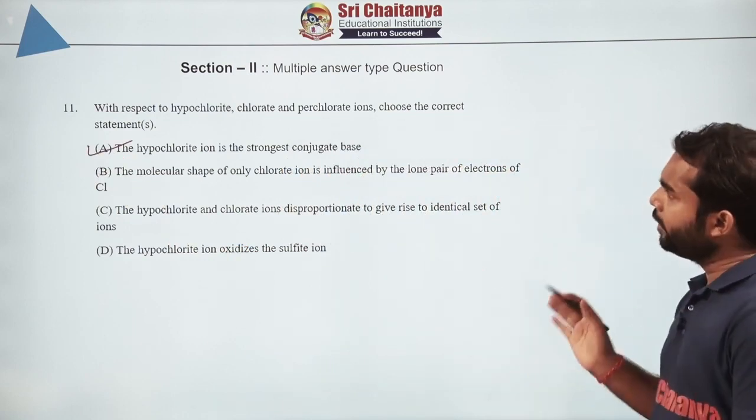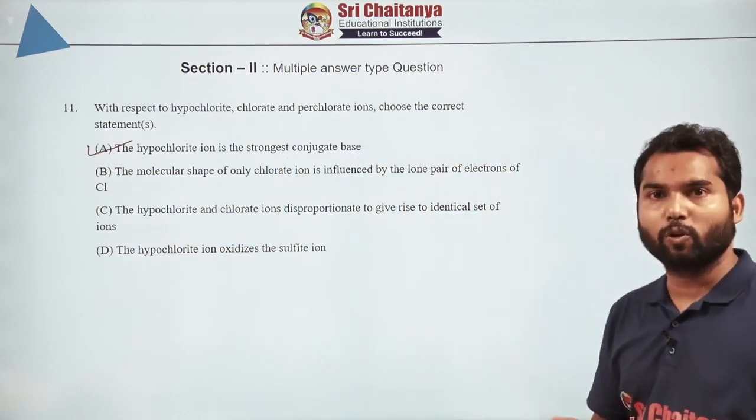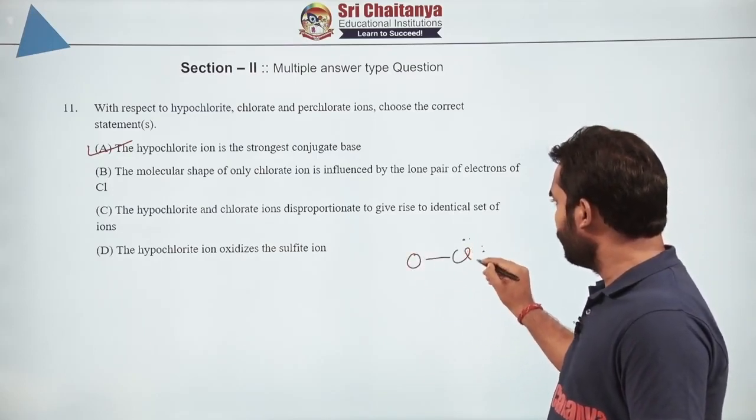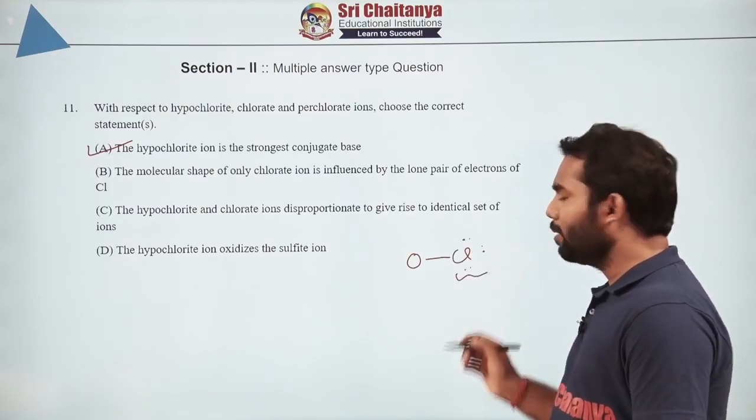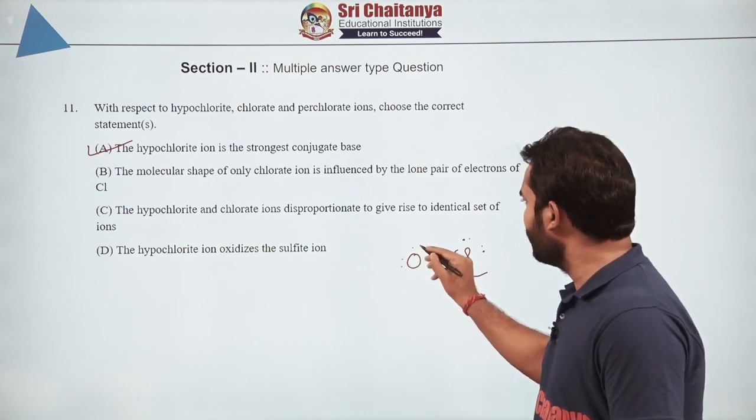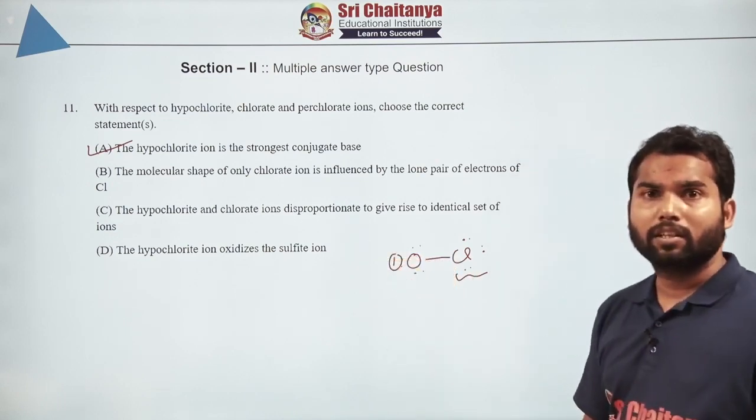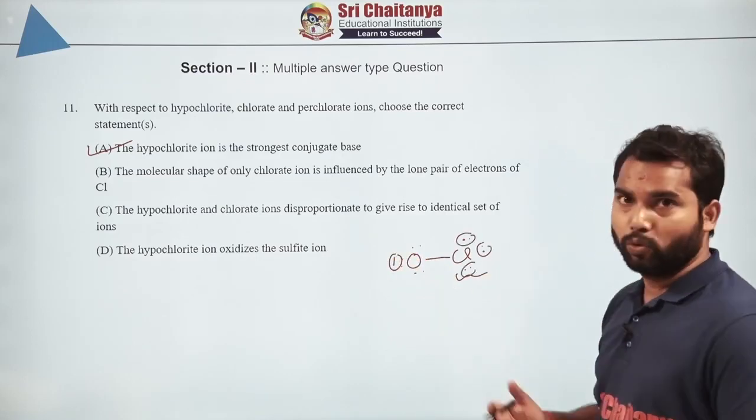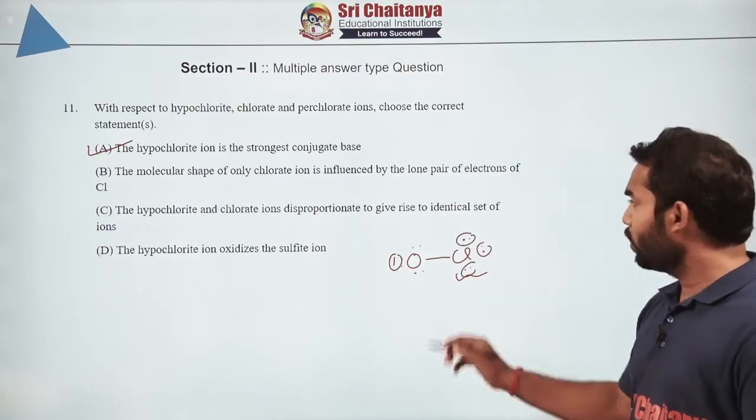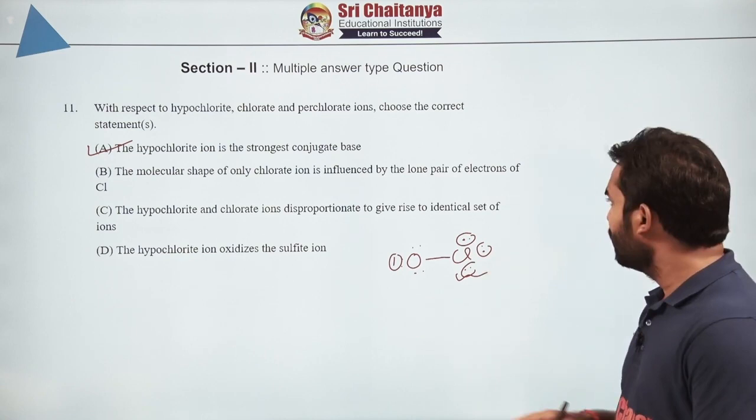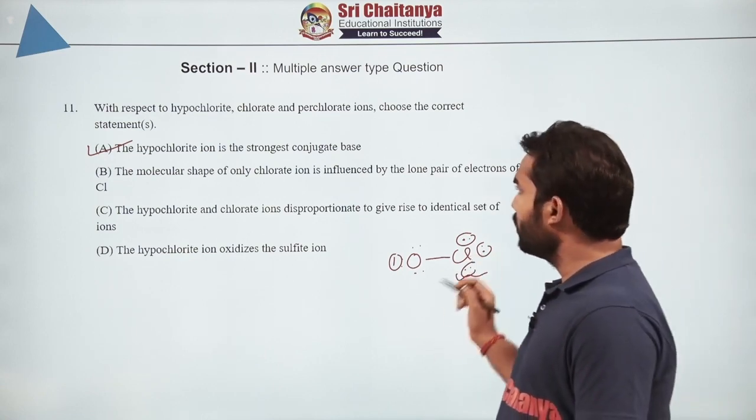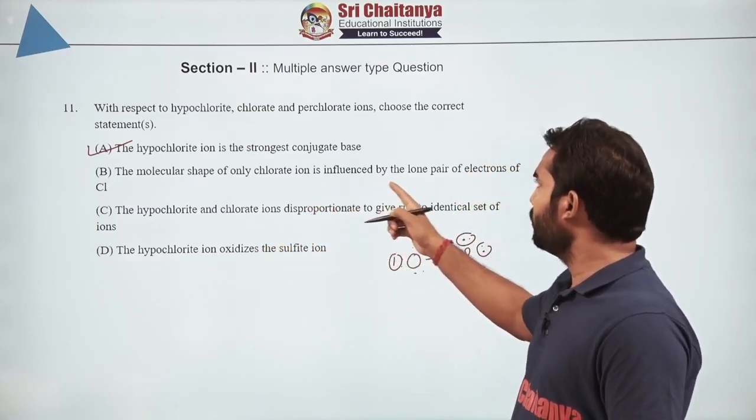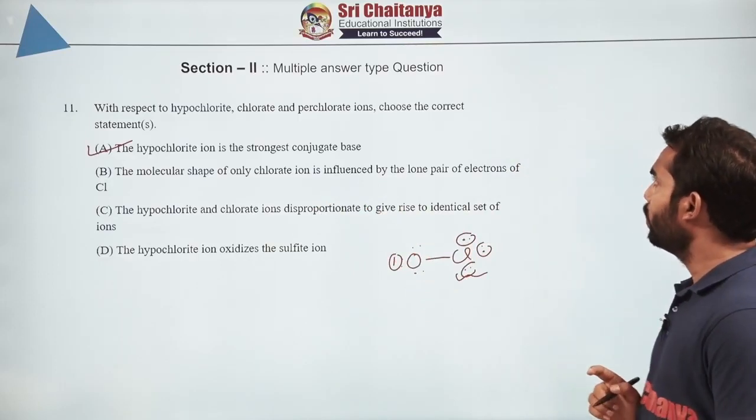The molecular shape of only the chlorate ion is influenced by the lone pair of electrons of chlorine. If you draw the structure, look, any diatomic species, no matter how many lone pairs any one of them has, is always linear. So the linearity will not be affected by the number of lone pairs, whether it has 2 or 3, it will always be linear. So here the lone pair is there, but it is not affecting the structure around this chlorine. So the hypochlorite ion is not influenced by the lone pair of electrons of chlorine.